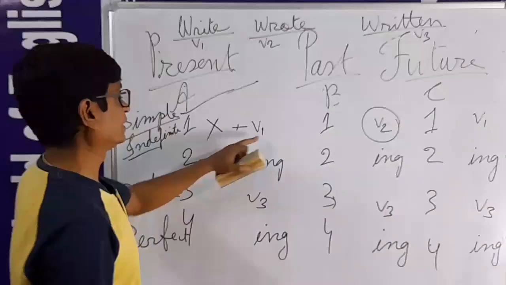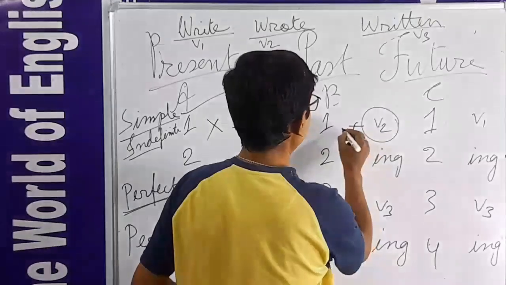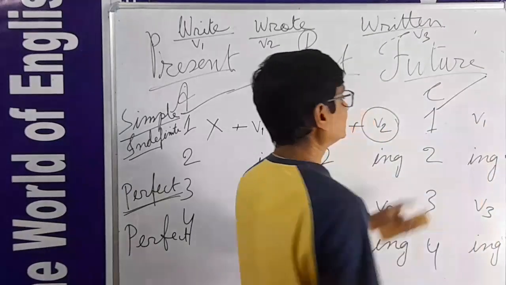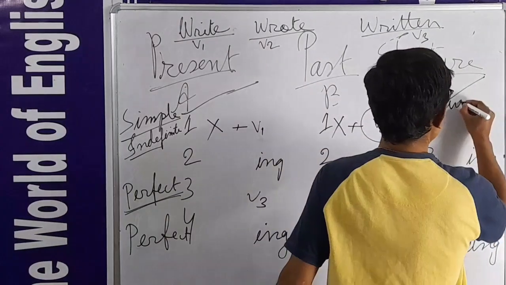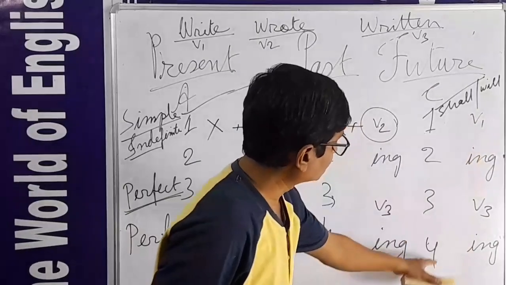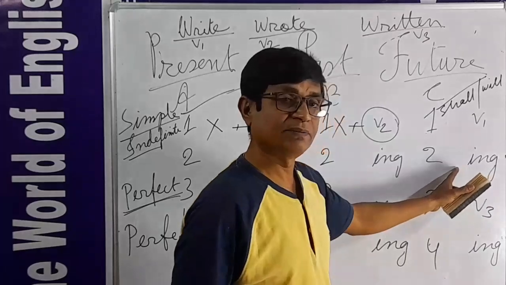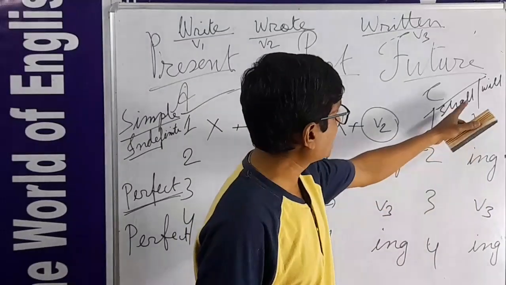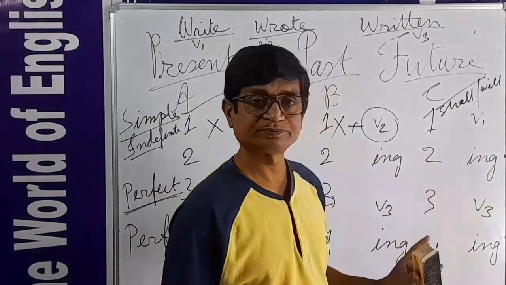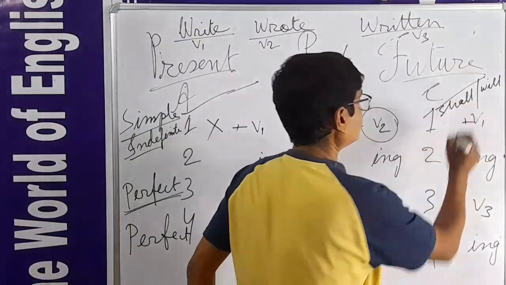Here, what is the helping verb? There is no helping verb. So here is only one verb. There is no need of a helping verb. Here, what is the helping verb? There is also no need of a helping verb. And here, what is the helping verb? Remember one thing: future tense always takes the helping verb shall or will. Here, all the forms, 1, 2, 3, 4, take shall, will. After that there may be other helping verbs, but shall, will must be placed first, and then the other helping verb will be placed. So here shall, will is the helping verb.